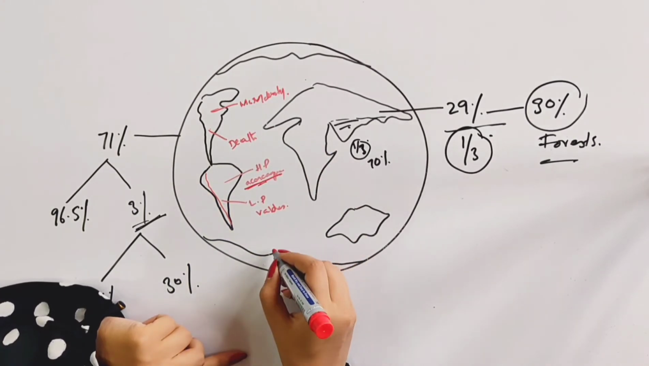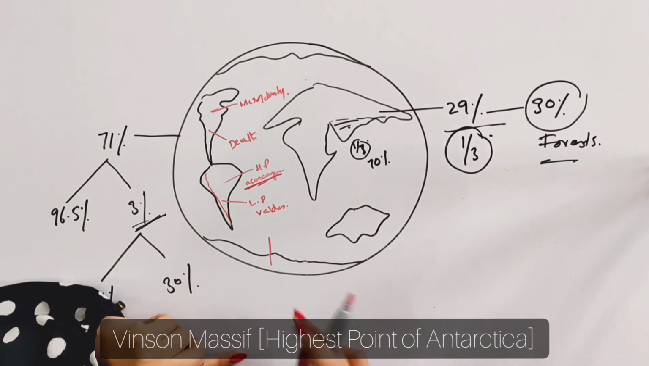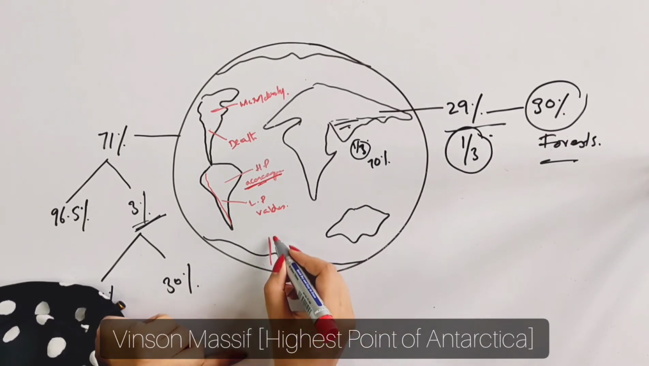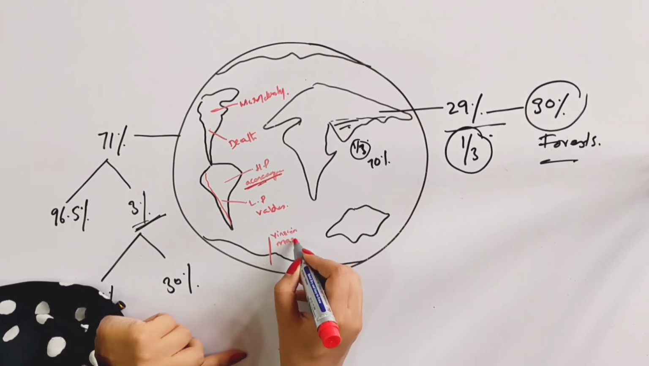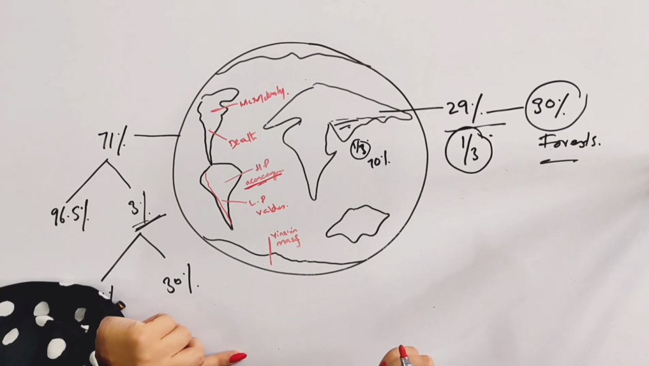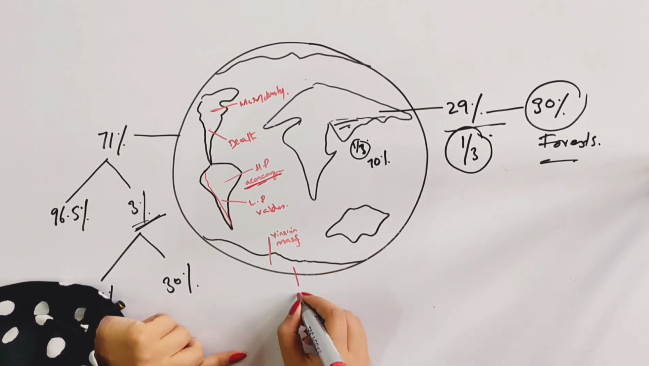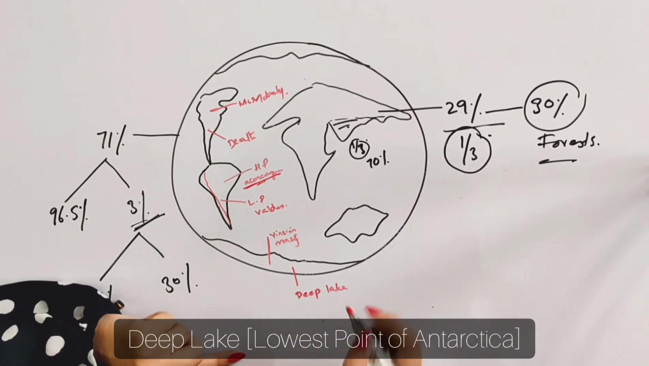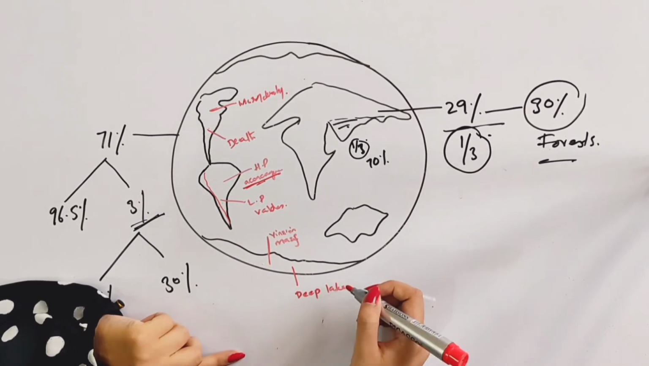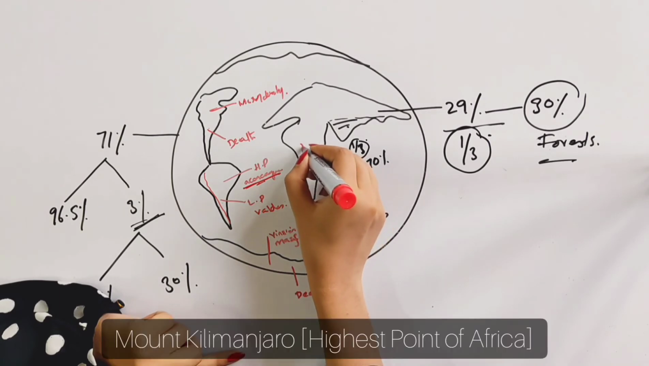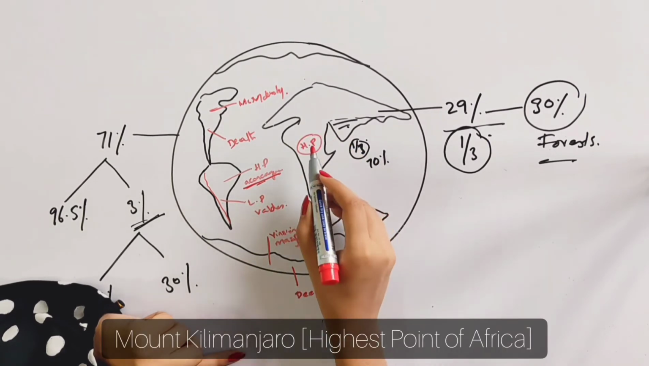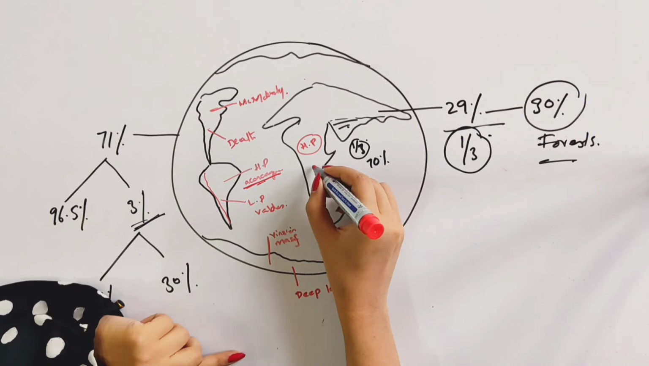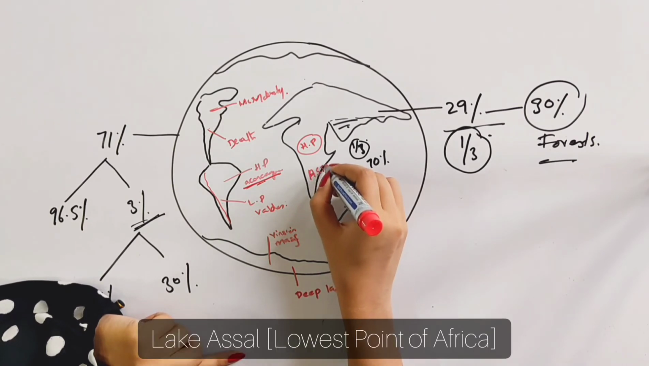Well, the highest point of Antarctica is Vinson Massif. It's Vinson Massif, which is the highest point of Antarctica, and the lowest point of Antarctica is Deep Lake. Now, the highest point of Africa is Mount Kilimanjaro, which is in Tanzania, and the lowest point of Africa is Lake Assal, which is in Djibouti.